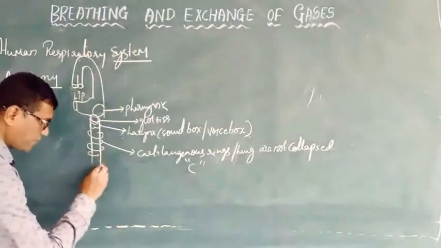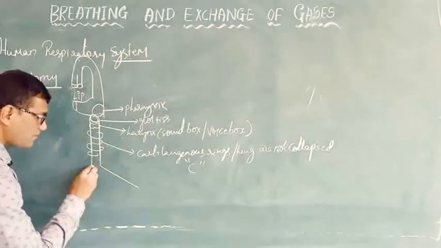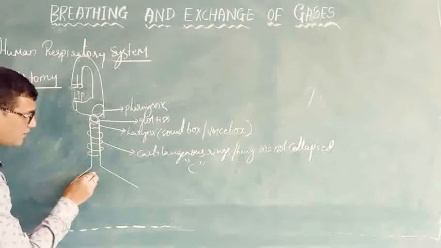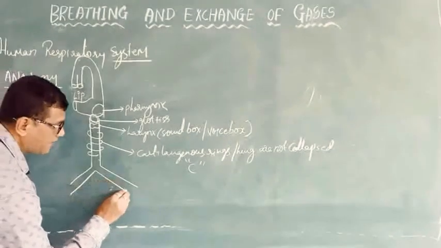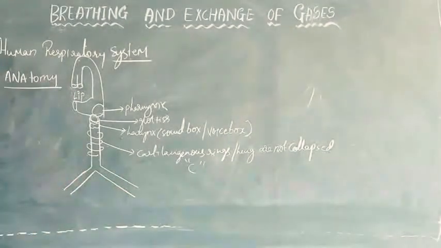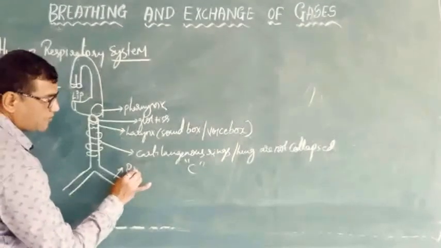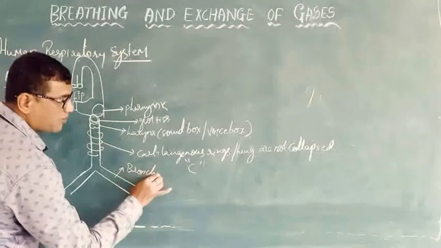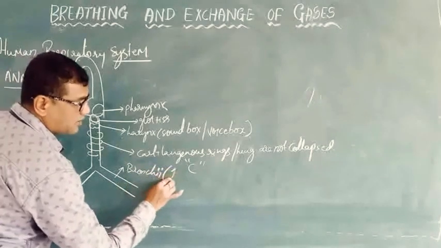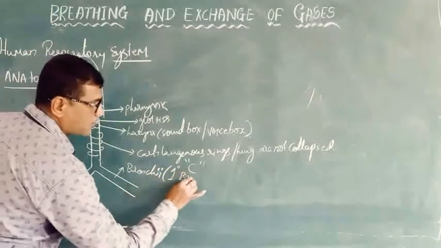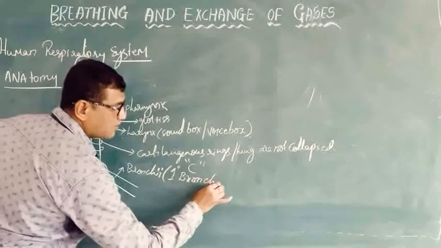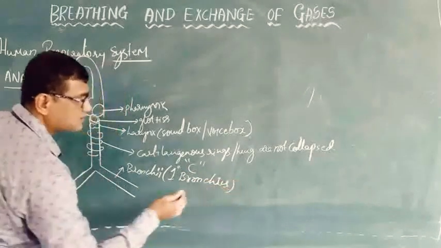And at the 5th bone of the rib, in the thoracic cavity, the trachea is divided into bronchi. They are also called primary bronchi or bronchus.